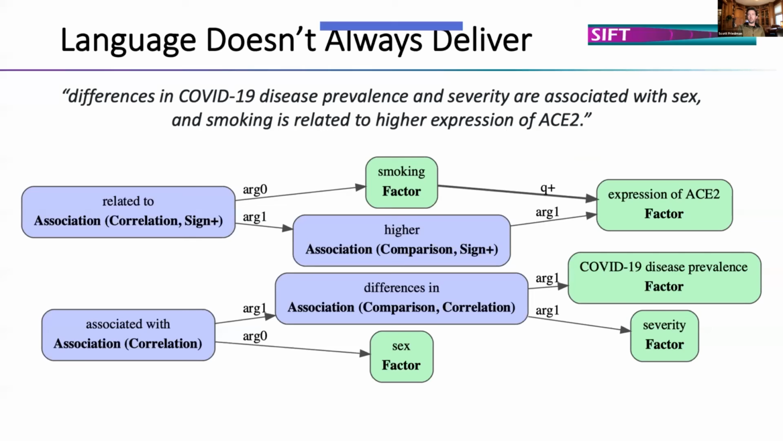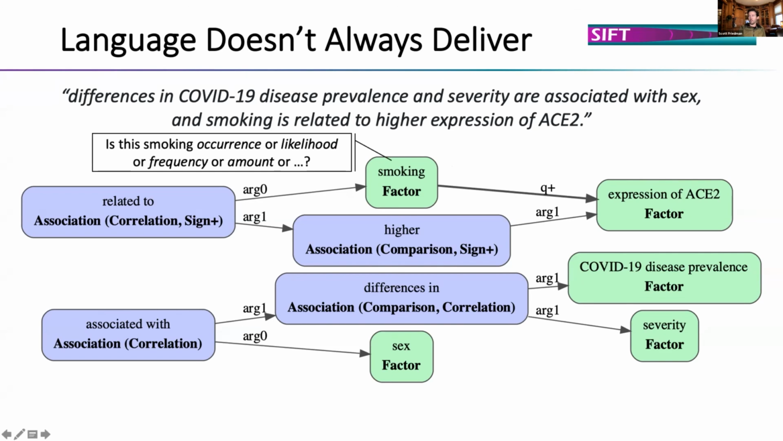Okay, so language doesn't always deliver in this case. So if we say, differences in COVID-19 disease prevalence and severity are associated with sex and smoking is related to higher expression of ACE2. So right here with smoking and ACE2, is smoking the likelihood or occurrence or frequency, or is it the amount of smoking? We simply don't know from the text. Likewise, is this the occurrence of expression of ACE2 or the likelihood that it'll happen, or the amount of ACE2 that's expressed? We don't really know.